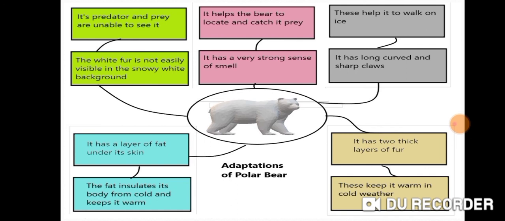First we have seen that the polar bear has the white part in its body which helps it to not be easily visible in the snowy white background, so its predator and prey are unable to see it.